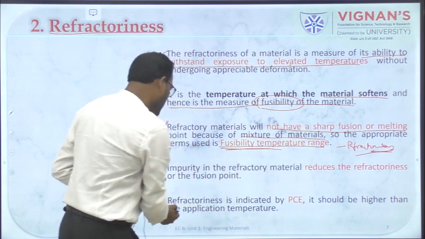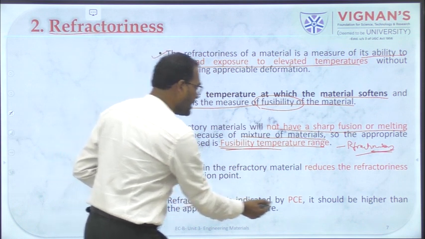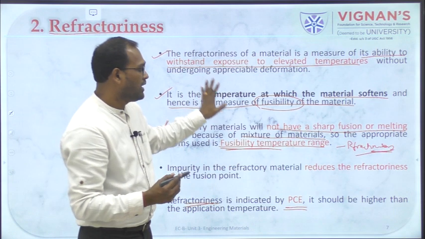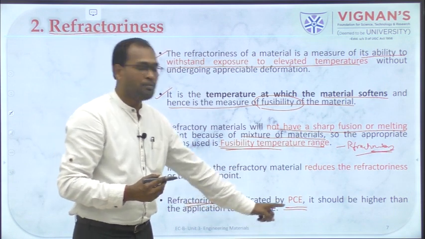And usually the refractoriness is indicated by PCE, right. Usually this refractoriness is denoted by PCE.